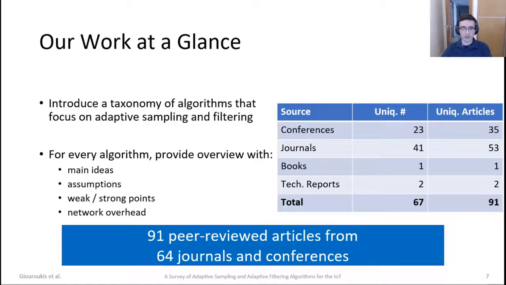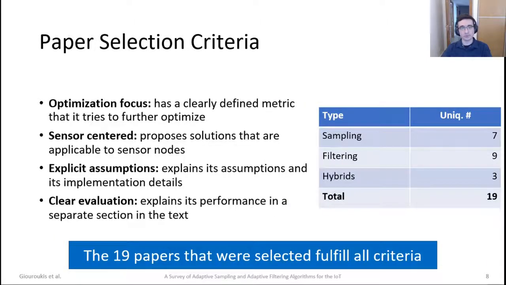So our work, at a glance, introduces a taxonomy of algorithms that fall into these categories, and for every one of them, provides an overview of their main ideas, their assumptions, their weak or strong points, and any network overhead. We started with 91 peer-reviewed articles from 64 unique journals and conferences, but we ended up analyzing 19 of them because of our criteria.